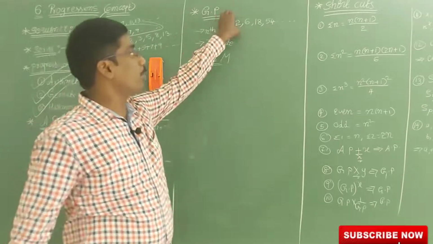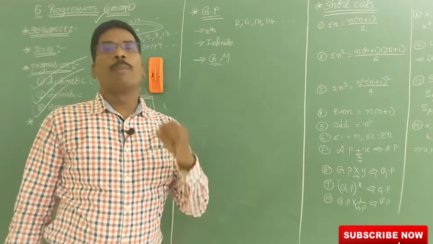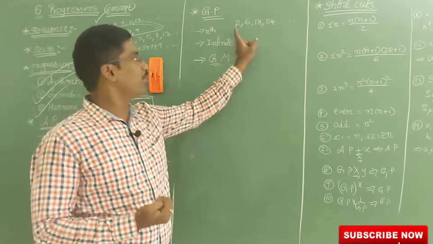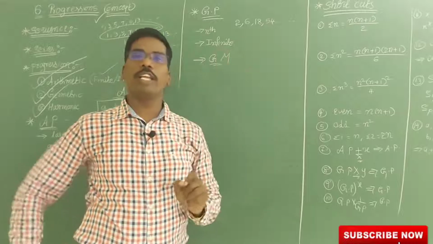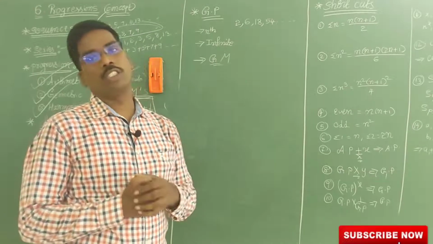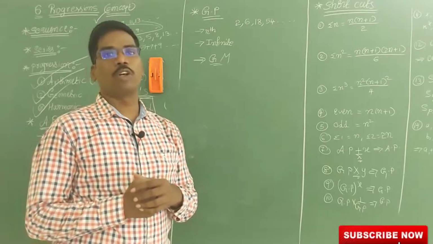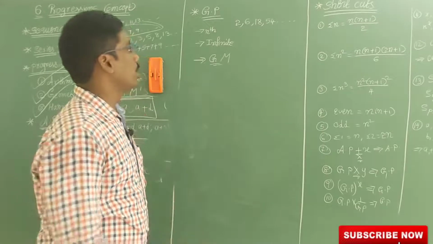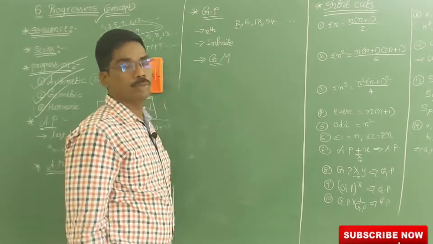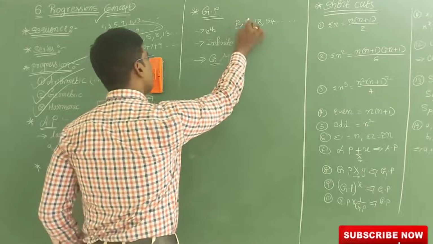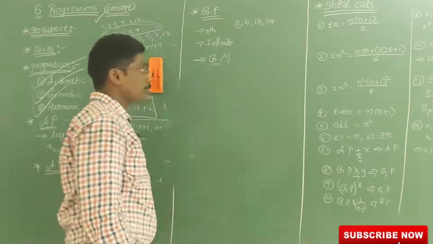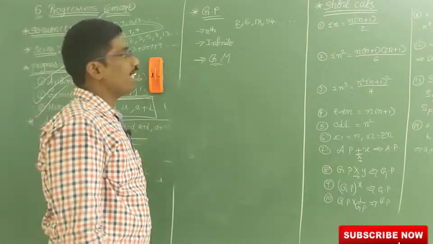Except the first term, the remaining terms are obtained by multiplying a fixed number to the preceding number. Then the progression is called a geometrical progression. See here, 2 is there. How did I get 6? Multiplying by 3. So 2 threes are 6, 6 threes are 18, 18 threes are 54, 54 threes are 162. Like that I will get.